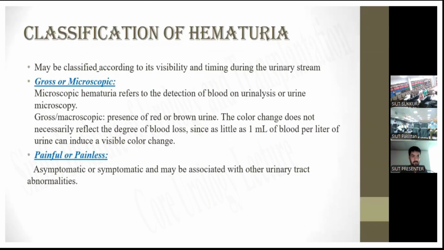So coming towards classification of hematuria. According to visibility, we can say that it is a gross hematuria or microscopic hematuria. And according to presentation, it may be painful or painless.